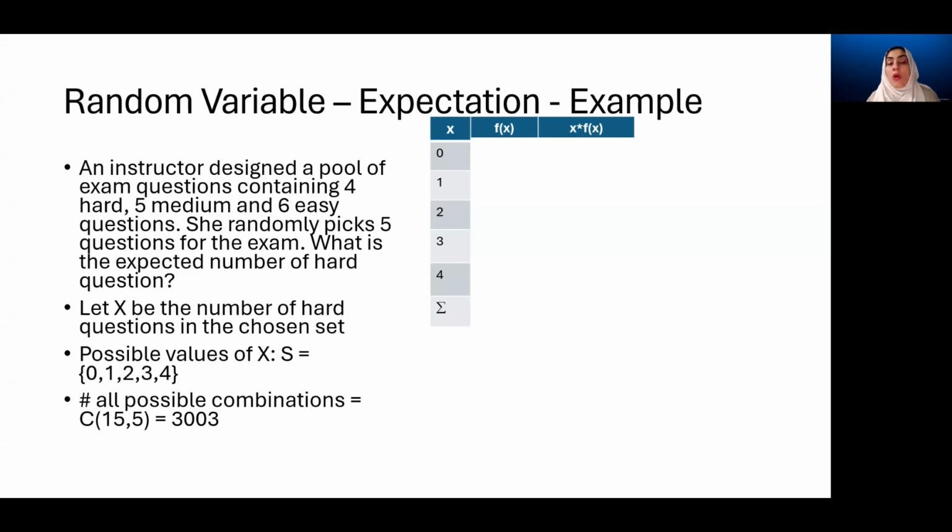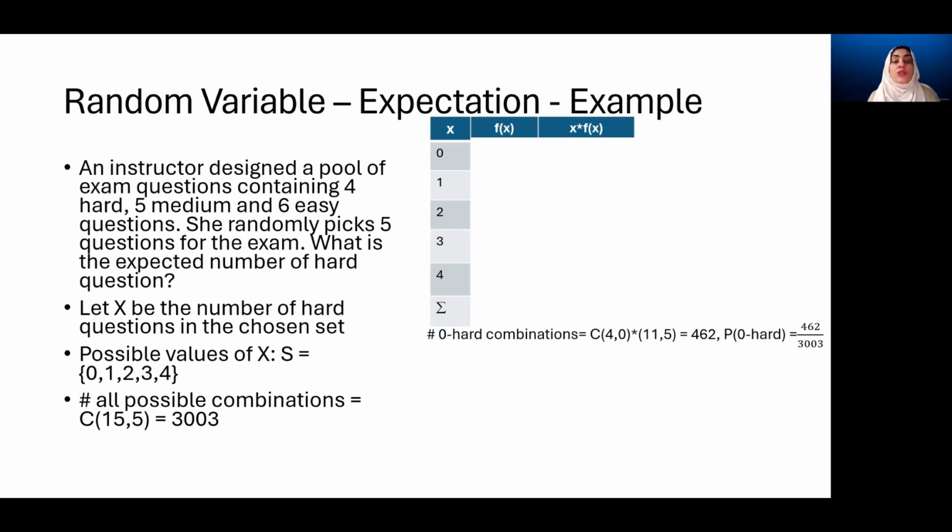So all the possible combinations, including any 5 questions from the pool, we can have 3003 different arrangements. But we are only interested in knowing those arrangements which contain 4 hard questions. For that, we are going to split this data into 2 groups.